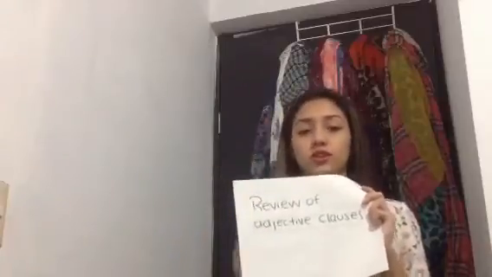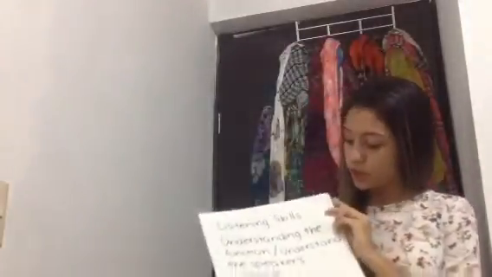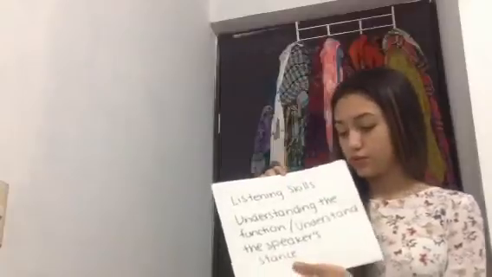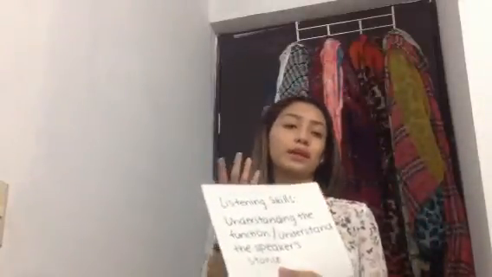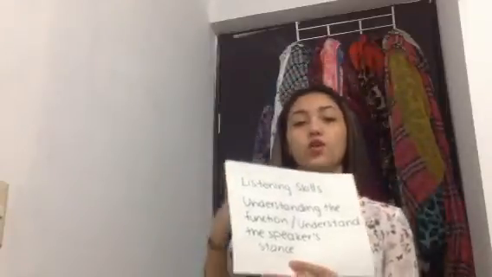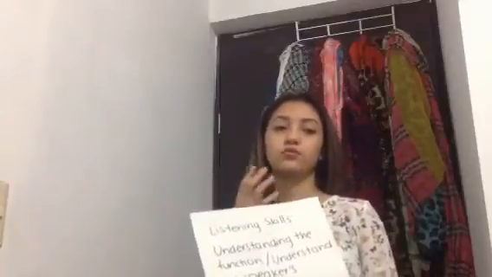On topic number 5, we have a review of the adjective clauses that we already saw too, that are that, who, where, when, which, whom. And the other subtopic of this topic 5 is listening skills again, but now to understand the function and understand the speaker's stance. This is only to again pay attention to what the other person is talking to us, because in this practice we have to understand why the person is saying that to us, the purpose of the talk.